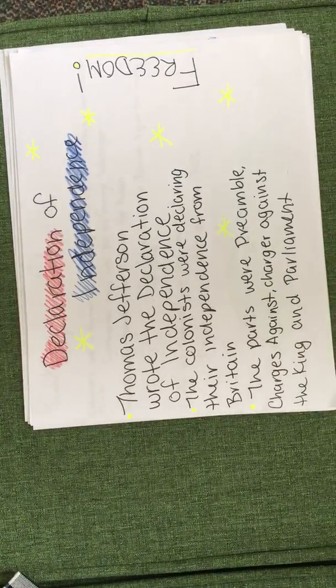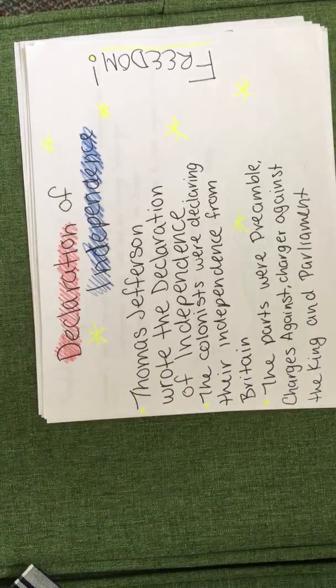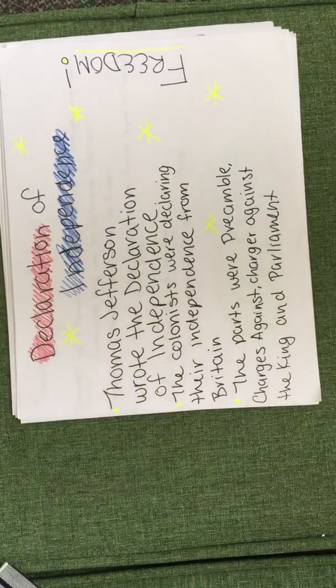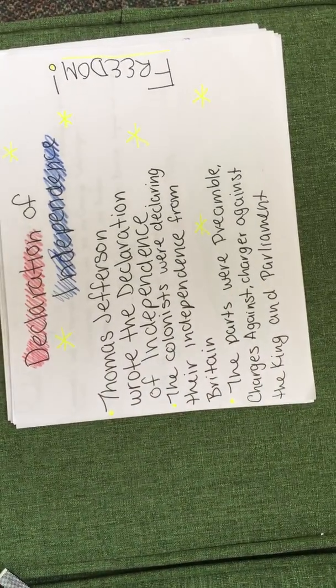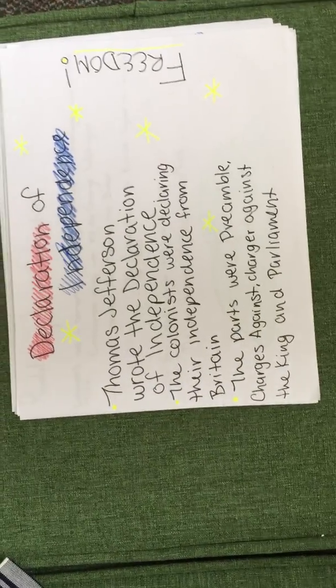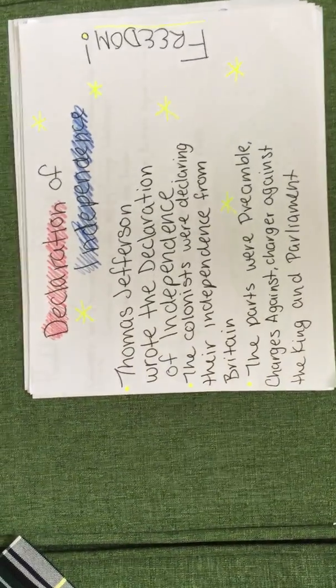The Declaration of Independence. Thomas Jefferson wrote the Declaration of Independence. The colonists were declaring their independence from Britain. The parts were the preamble and charges against the king and Parliament.